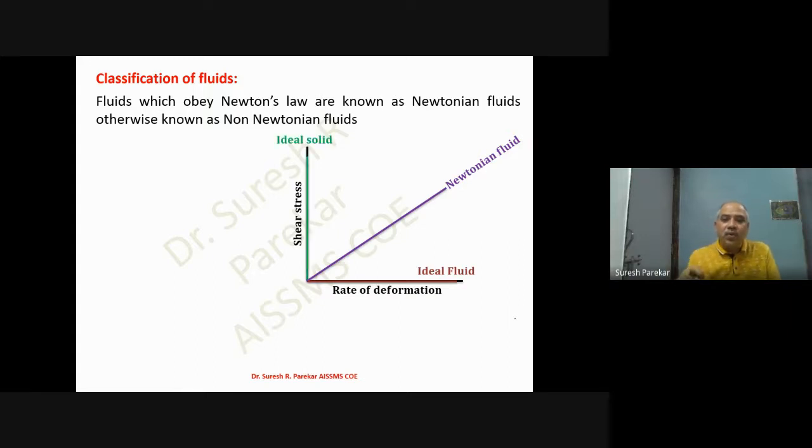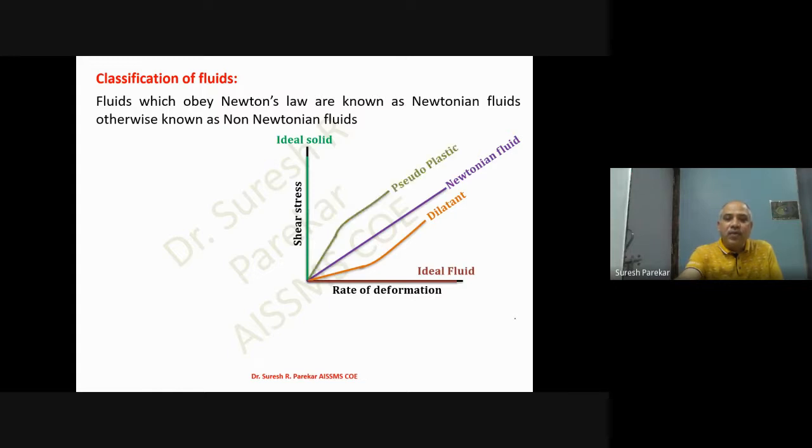If we go to ideal solids, then you have definite shape and definite volume, and we get rate of deformation zero, because the molecules are dense, or molecular attraction is very large in that case. Then if we go to dilatant, your rate of deformation is first linear, and then we get a curve.